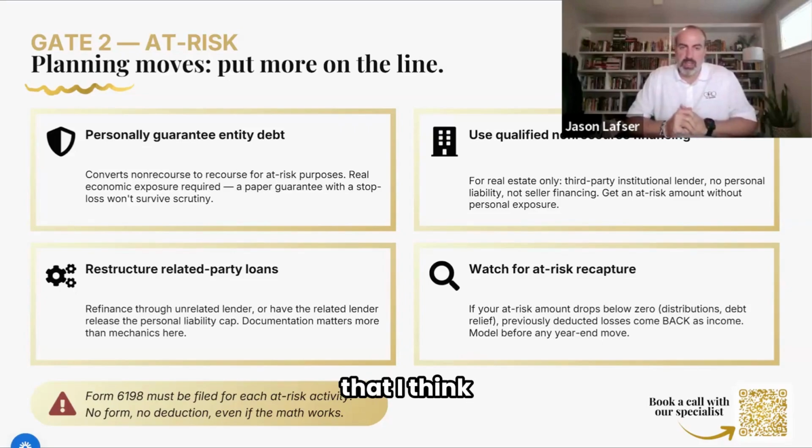This is something that I think gets overlooked a lot, and especially if you're not tracking accurately your at-risk amounts, it's going to be really easy to overlook this. But again, something to be on the lookout for if that at-risk amount falls below zero. There is a form 6198 that gets filed that tracks this at-risk amount each year.